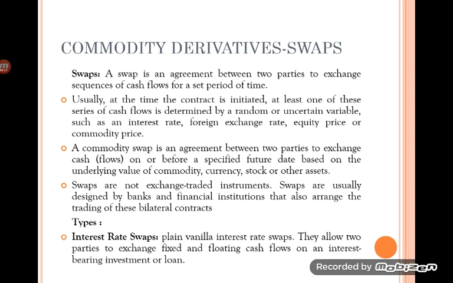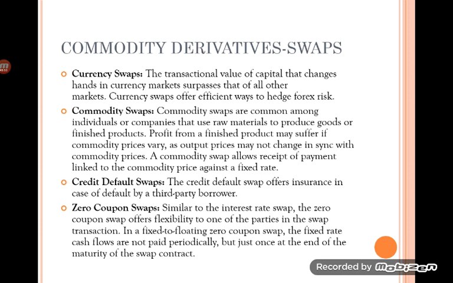Interest rate swaps are agreements in which one party is given the flexibility to swap its fixed interest rate payment for the floating interest rate payments of another. They allow two parties to exchange fixed and floating, so one party can change from fixed to floating rate. Then currency swap. If the agreement is to swap currencies of debt service obligation, it is called a currency swap. Currency swaps offer an efficient way to hedge forex risk.